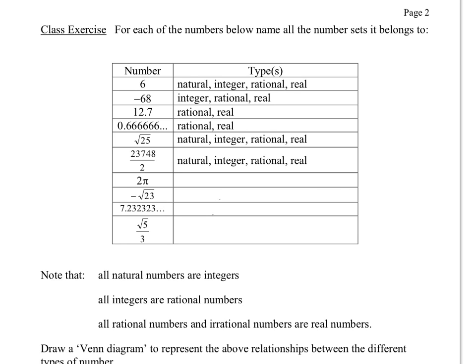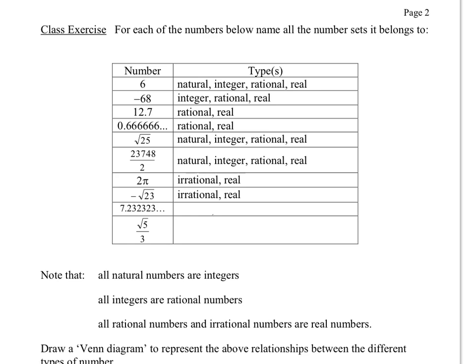2 pi: anything times pi, apart from 0, gives you an irrational number. Negative the square root of 23, well, the square root of 23 is not rational, it's not a nice number.